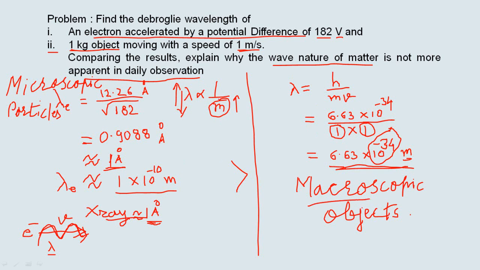An object of 1 kg mass moving with velocity 1 meter per second has so large a mass that its de Broglie wavelength is too small to be detected.